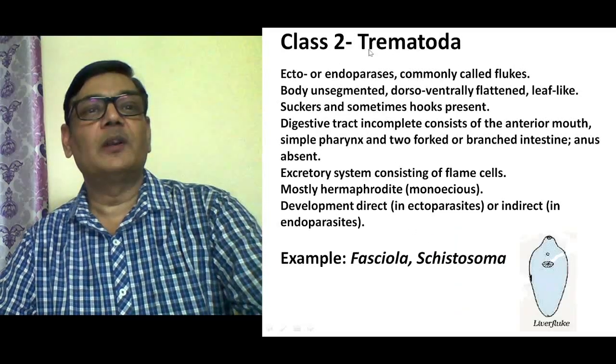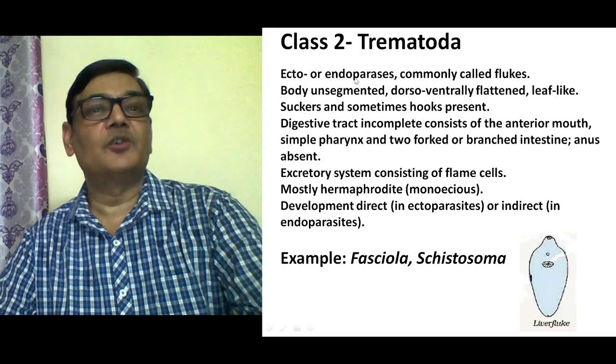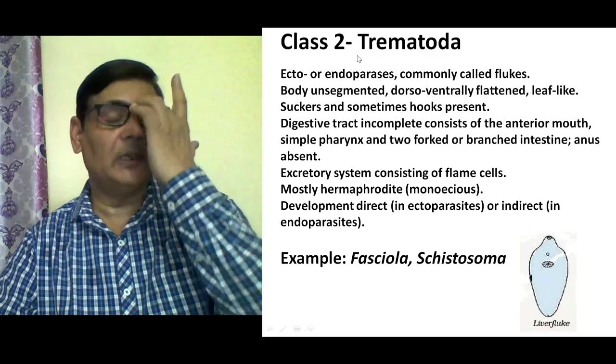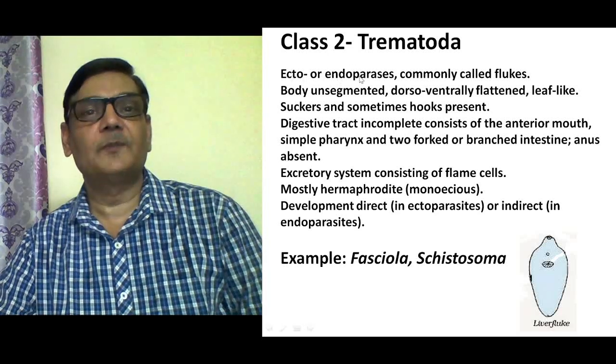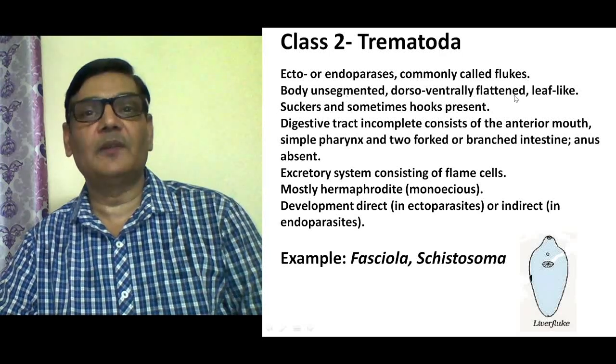The second one is Trematoda, which mainly includes the flukes. As I told in the beginning, the trematodes and cestodes are mainly parasitic forms. They could be ecto or endoparasites. They are mainly known as flukes. Body will be unsegmented and dorsoventrally flattened, looking like a leaf.